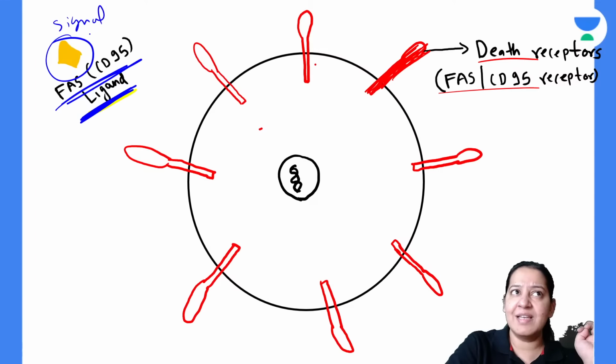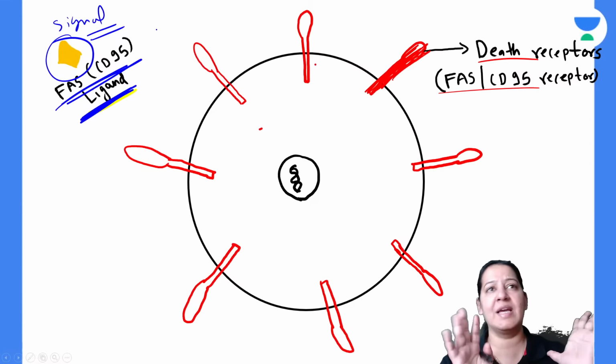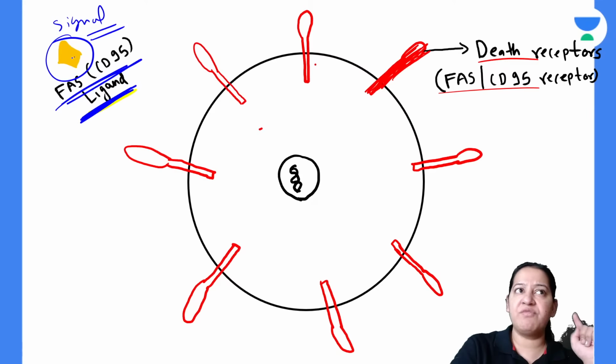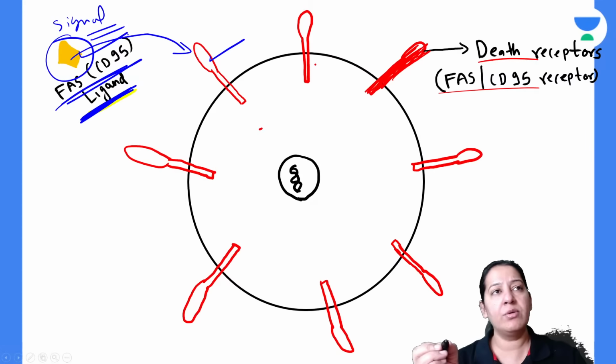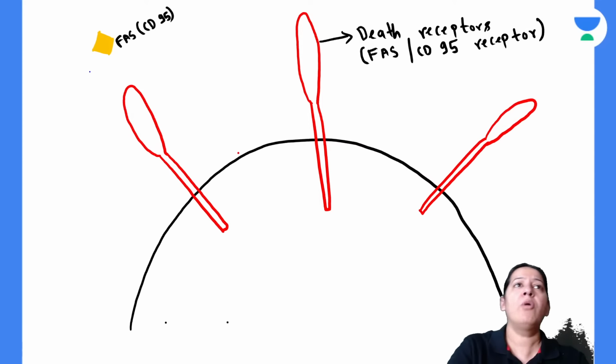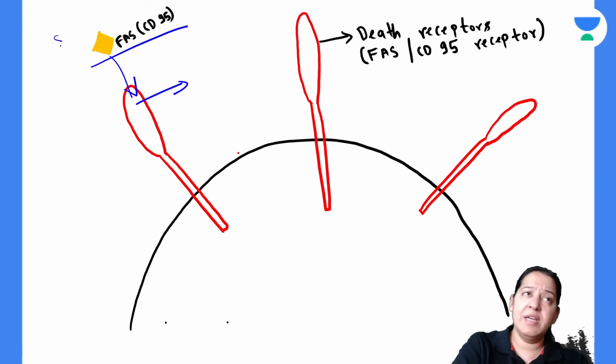It is carrying the signal for the cell that you have to commit suicide now. You have to die now. So this signal is coming. This is FAS ligand. When the ligand comes and binds with the receptor, this is FAS receptor, this is FAS ligand. So see in the next diagram, let me zoom it out. This FAS ligand will bind with FAS receptor. So here the signal is coming from outside. That's why it is known as extrinsic pathway.